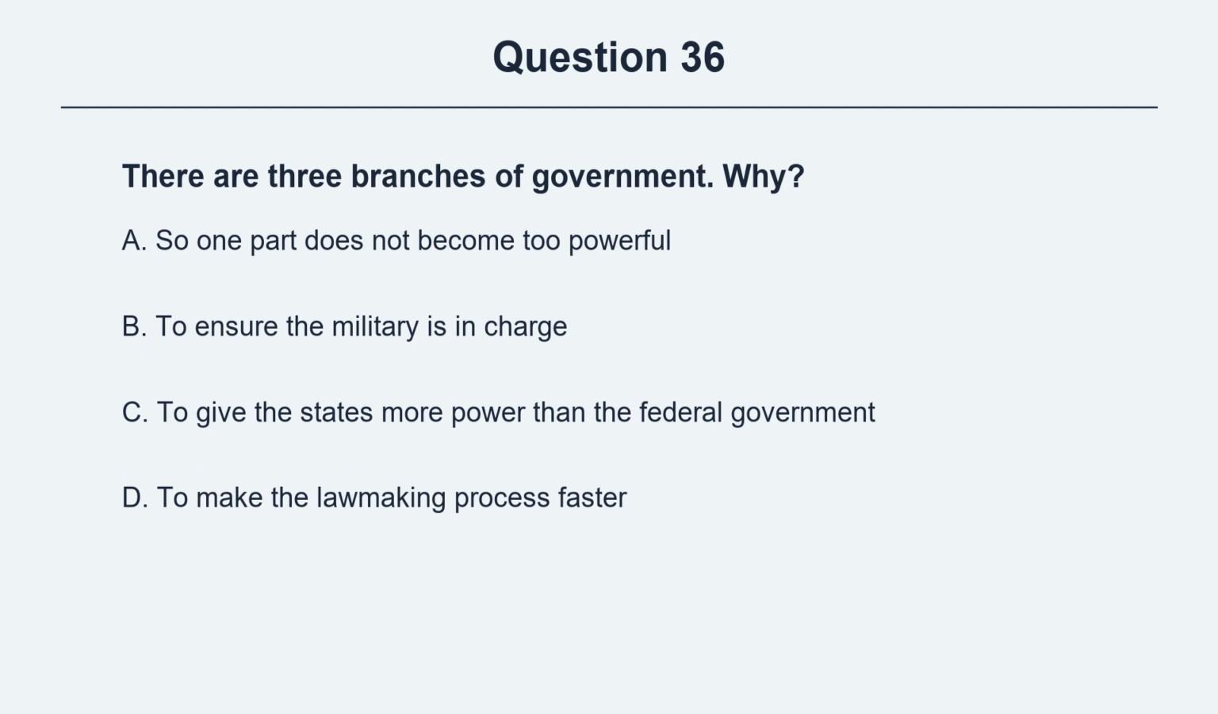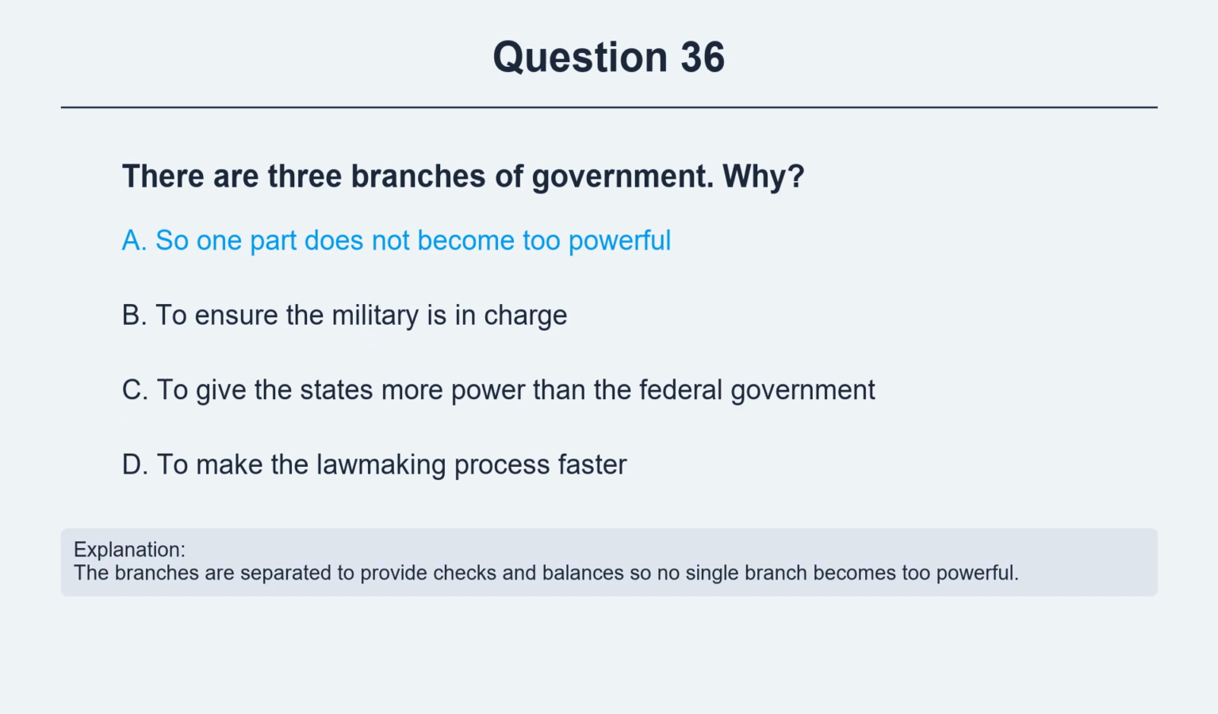Question 36. There are 3 branches of government. Why? Option A, so one part does not become too powerful. Option B, to ensure the military is in charge. Option C, to give the states more power than the federal government. Option D, to make the lawmaking process faster. The correct answer is option A, so one part does not become too powerful. Explanation: the branches are separated to provide checks and balances so no single branch becomes too powerful.